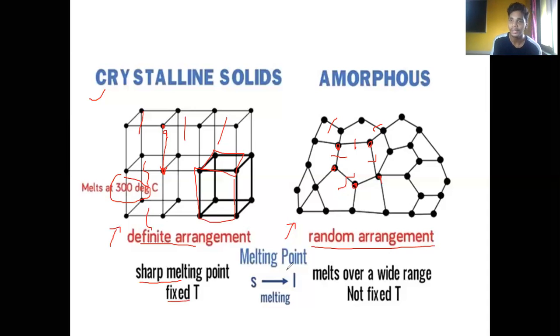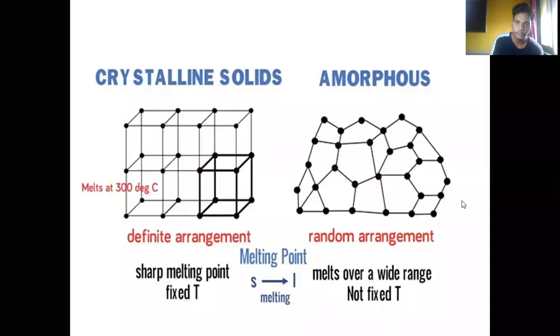So what is melting point? Before we go ahead, melting point is what? The temperature at which a solid gets converted into liquid is called the melting point, correct? But in case of crystalline, it is sharp, and in case of amorphous, it is a range. So we have to understand that. Here something is written: melts over a wide range, not a fixed temperature. You understood that? Very clear in mind right now what we are doing. Okay, so let's move ahead with this.